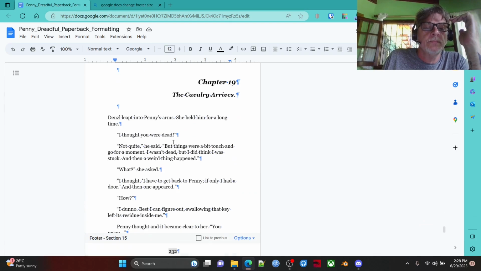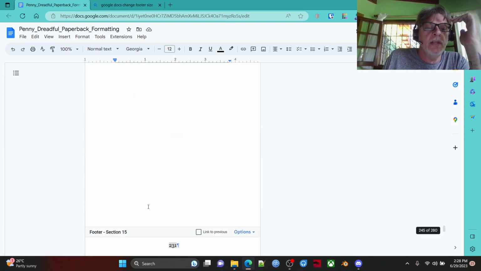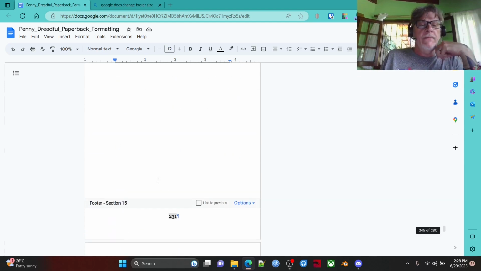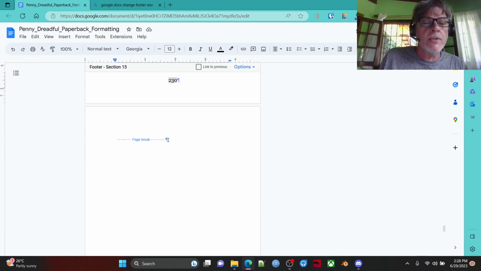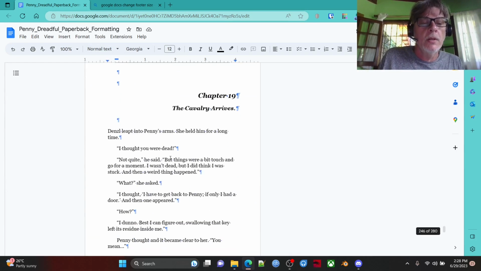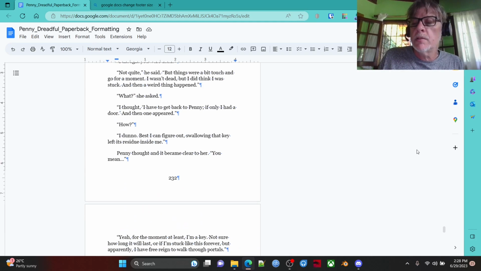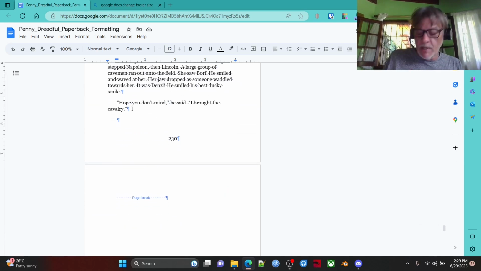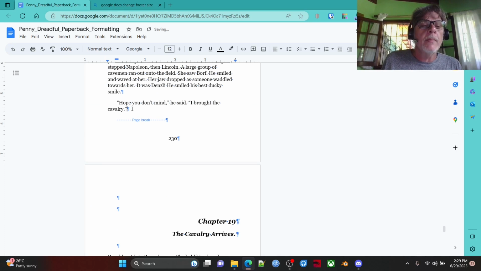That's no good. We need that to be 16 and this to be 17. So we fix whatever mistake we made at that point. Page break. We're going to go next page. Since we already have a blank page, we don't have to add, well, or do we? This is page 246. But we already have a blank page. Here's what we got to do. We got to delete that page break. There we go. And add a new section.